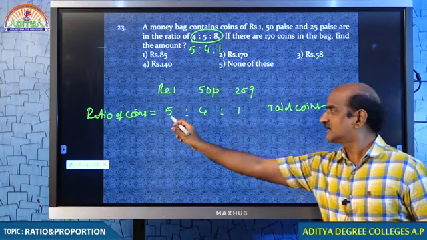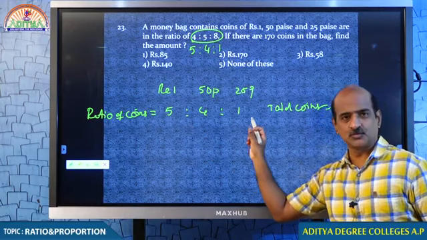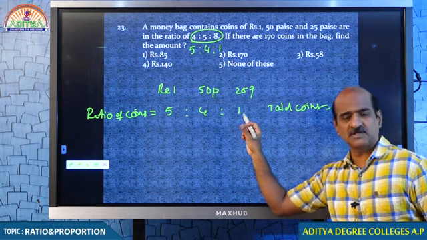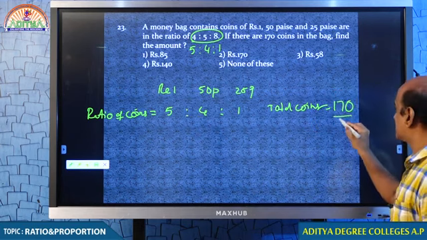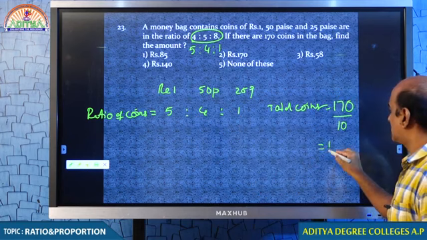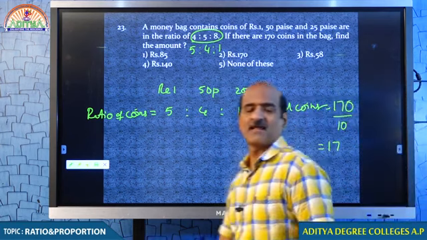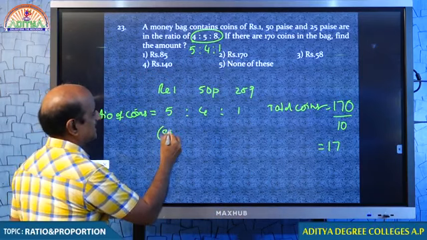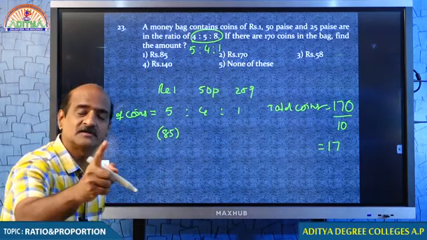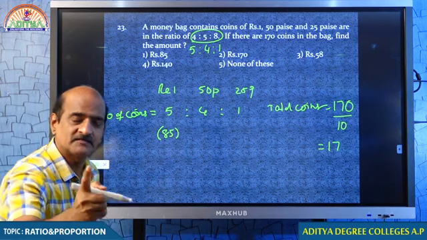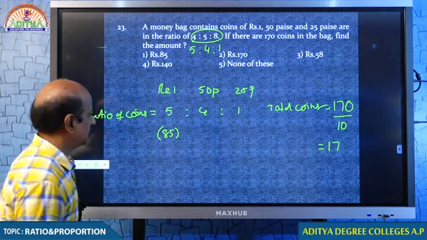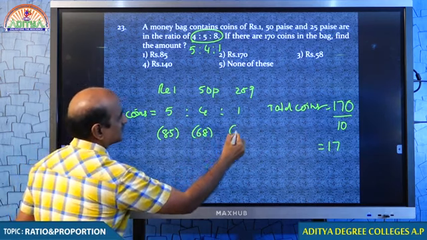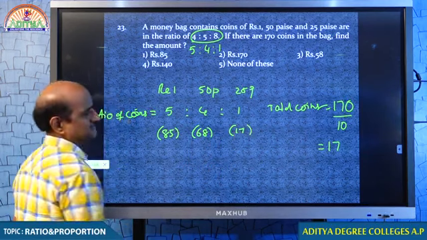170 should be divided in the ratio 5:4:1. 5 plus 4 plus 1, how many parts? 10 parts, which means every one part is 17. 5 into 17, 85. 4 into 17, 68. 1 into 17, 17.